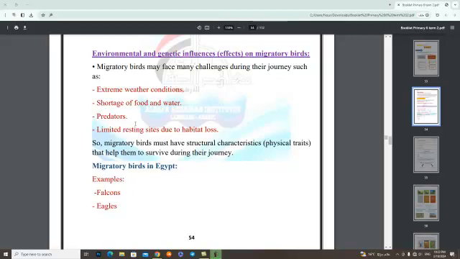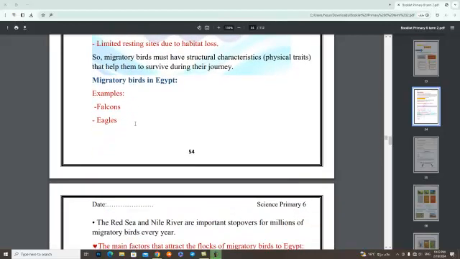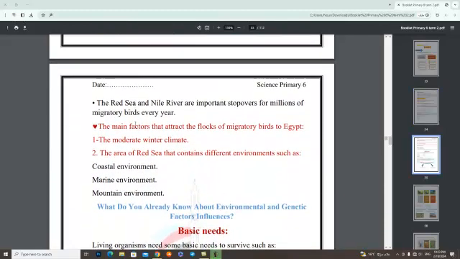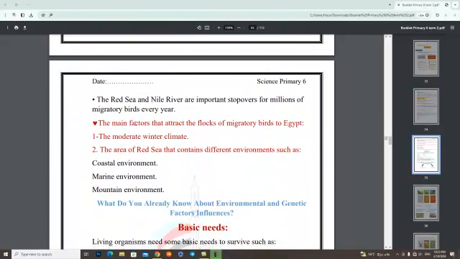Migratory birds in Egypt, such as falcons and eagles. The Red Sea and Nile River are important stopovers for millions of migratory birds every year. The main factors that attract the flocks of migratory birds to Egypt: number 1, the moderate winter climate. Number 2, the area of the Red Sea that contains different environments such as coastal environment, marine environment, and mountain environment.